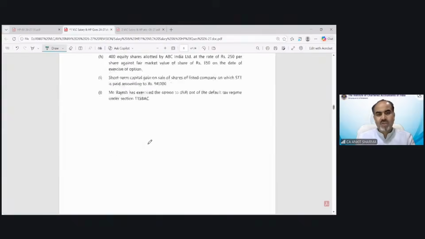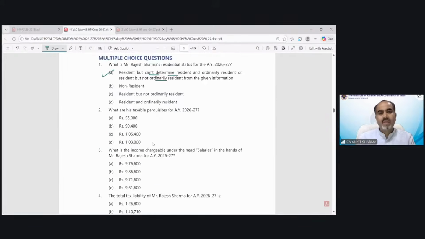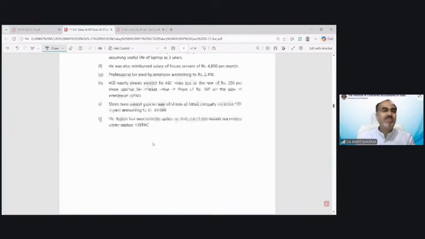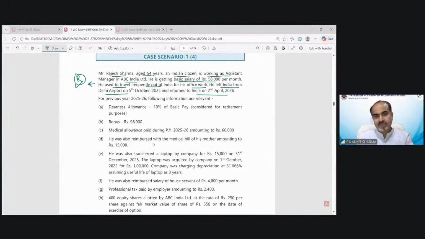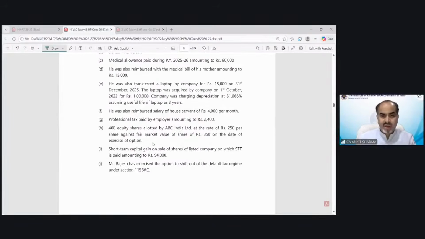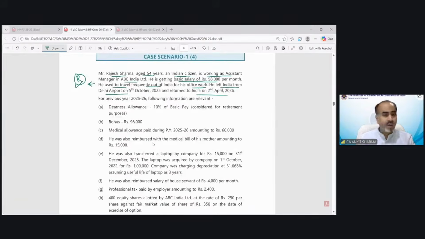The second question they asked was, what are his taxable perquisites for assessment year 26-27? So we are calculating his taxable perquisite from the information given. Again, they have said the option to shift out of the default tax regime. So we have to calculate the perquisite under the optional tax regime. Now only perquisites need to be touched. Only perquisite calculation needs to be done.